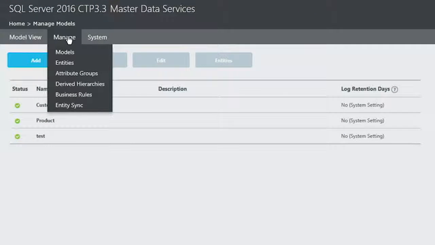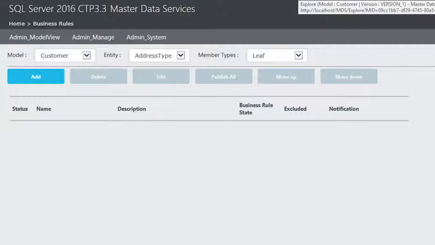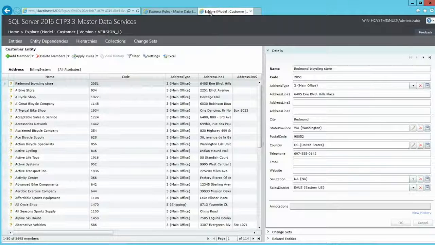You will click on the Manage tab and go to the Business Rules page. I want to quickly show you the customer model that I'm going to use for this demo. I'm going to create a business rule on the customer entity. The customer entity basically is a collection of all the customer records. The information for every customer has his name, address, city, postal code, his email, and the sales district that he